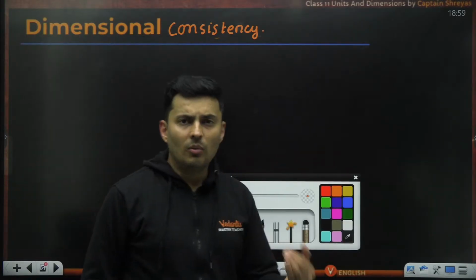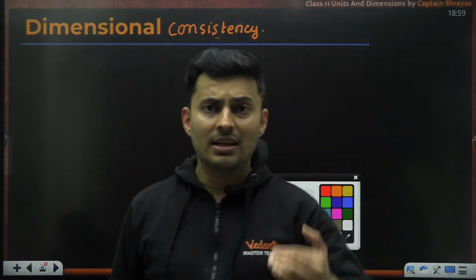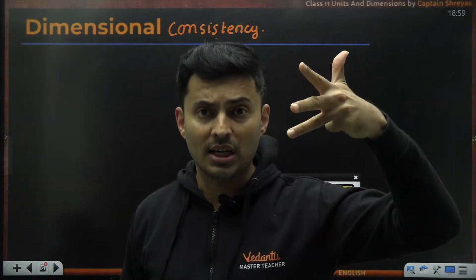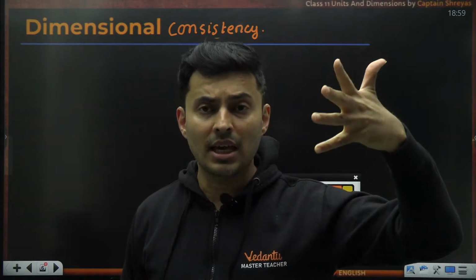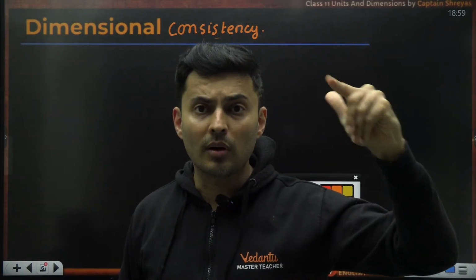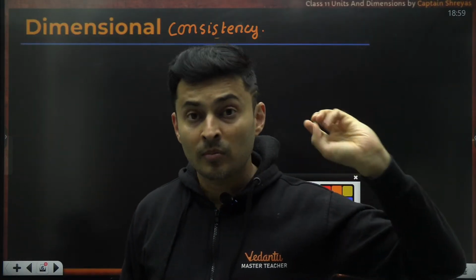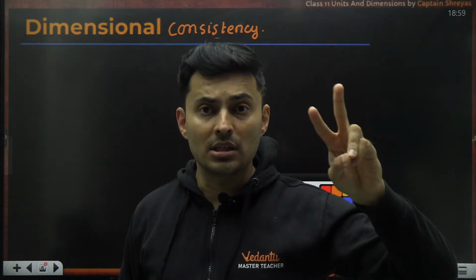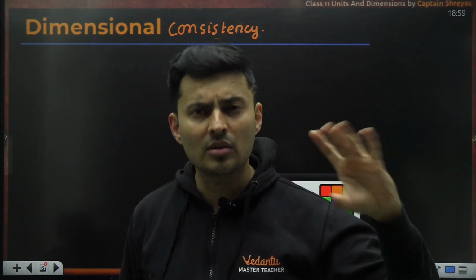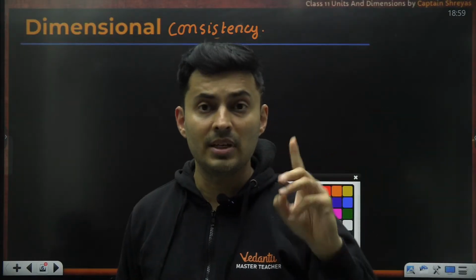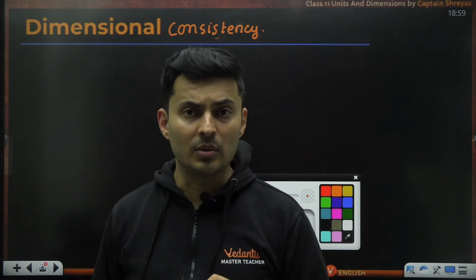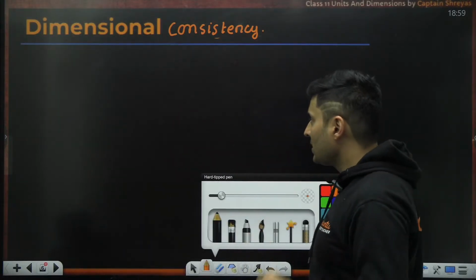So we saw what dimensions are and what are those basic dimensions: mass, length, time, ampere for current, and then you have K for temperature, mole for amount, candela, cd for luminous intensity. There are two auxiliary units. The angle and the solid angle do not have any dimensions, but they do have units of radian and steradian. Please mind it. You can have something without dimensions, but with a unit. Okay, it's possible. So you have seen that.